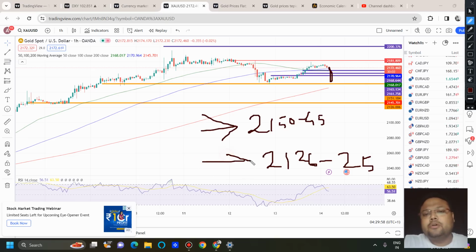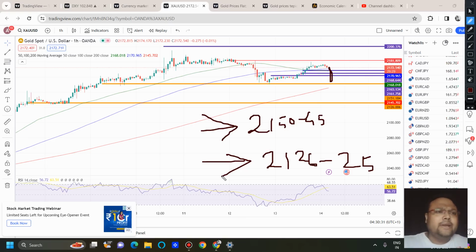The next support on the chart of gold will be around 2126, 2125. Even after news also you can expect some sort of bounce around 2126. I'm not guaranteeing, okay, because there is no guarantee about the levels. But if you see that gold is going down after the news, but the selling pressure is not very high, in that case you can expect a bounce around 2126, 2125. But on the other hand, if you see the market standing at 2125 with a big red candle, use your common sense, it is not going to work.